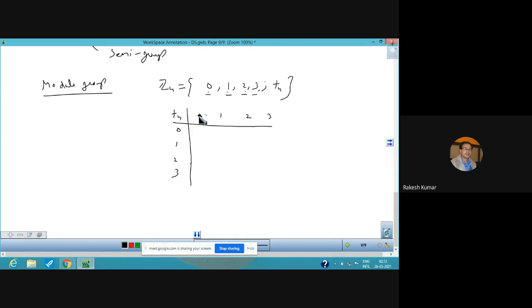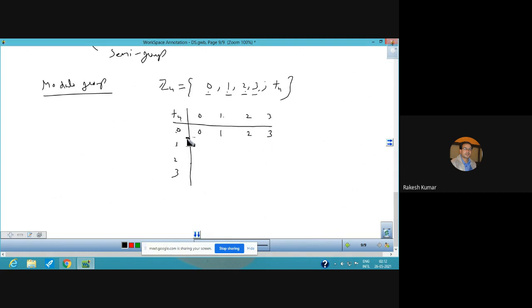So 0 plus 0 divided by 4, what is the remainder? That is 0. 0 plus 1 divided by 4: 0 plus 1 is 1. 1 cannot be divided by 4, so 1 as it is. We are talking about exact division. 0 plus 2, that is 2 divided by 4, you will get 2. 0 plus 3 divided by 4, that is 3.